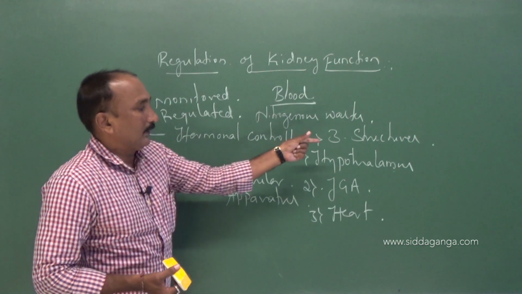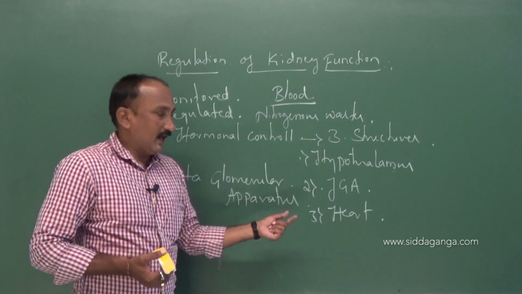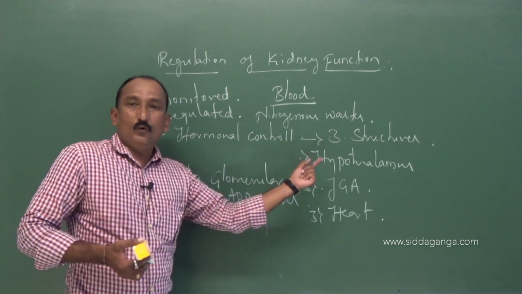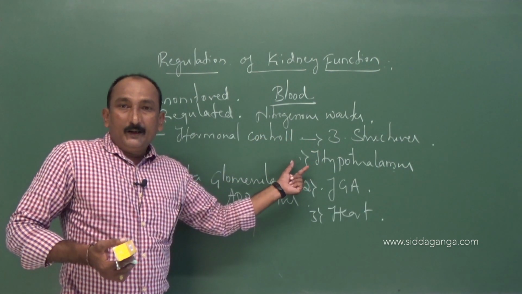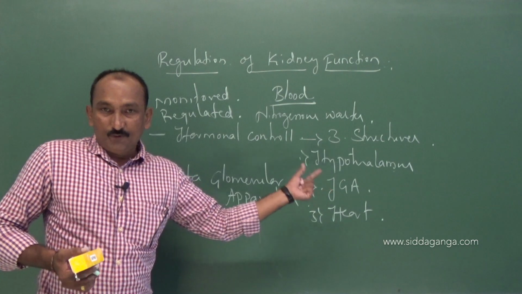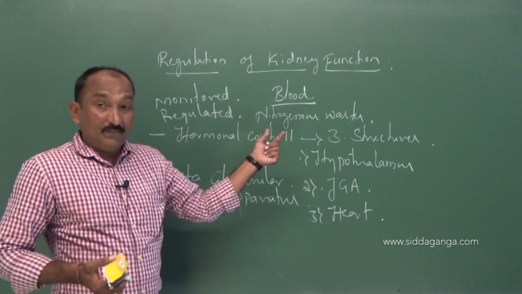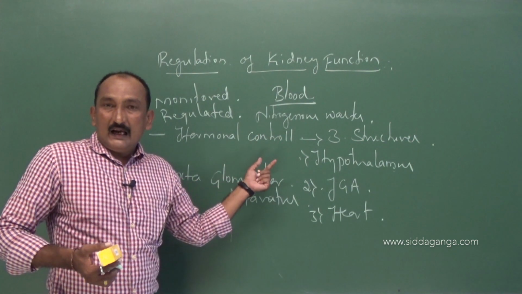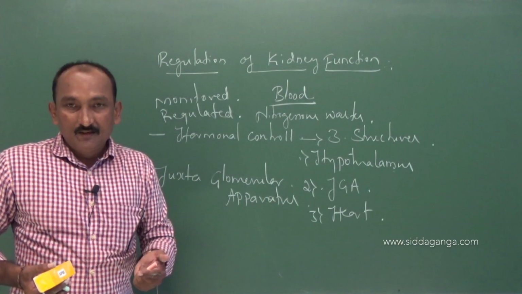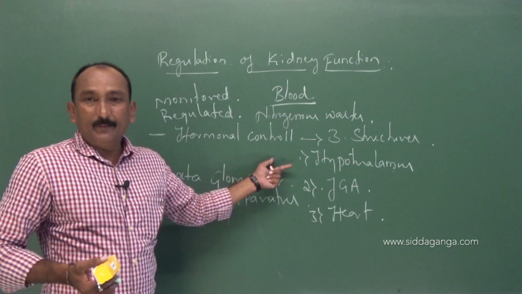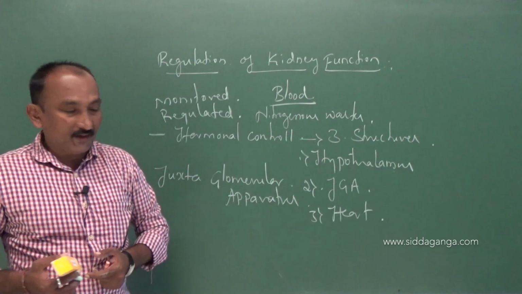Such hormones are produced by these three structures, such as the hypothalamus. Of course, you may know the importance of the hypothalamus. It is one of the glands referred to as the master of master glands, because it controls the pituitary, which is a master gland.